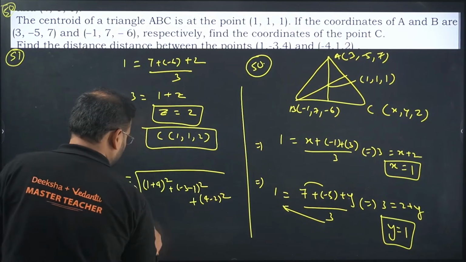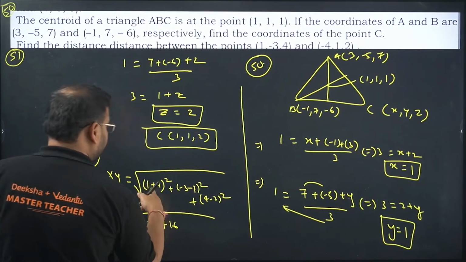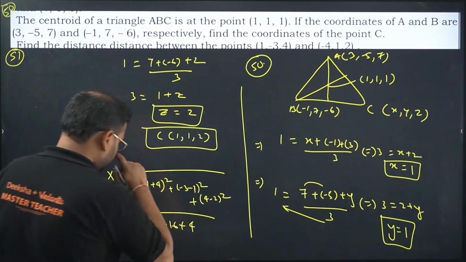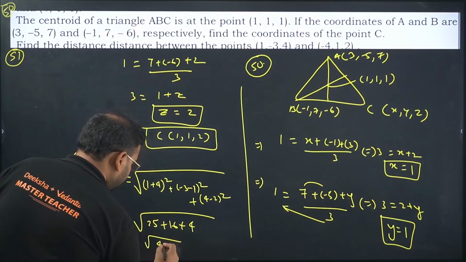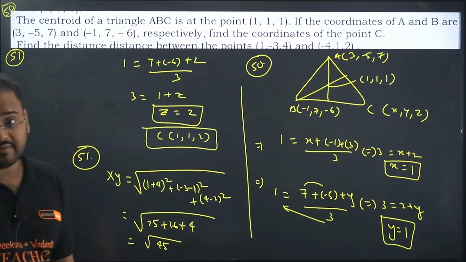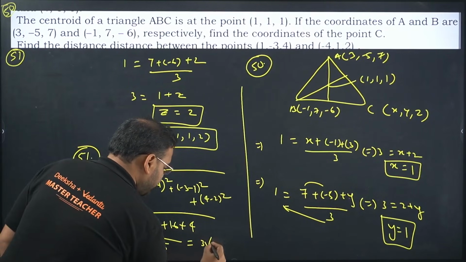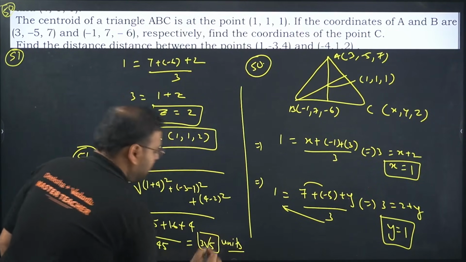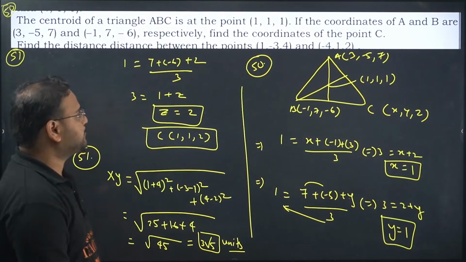Okay, check this out. I'm getting this value as 5 square is 25. So again 16, right? 5 square is 25, minus 3 minus 1 is minus 4, so 16, and plus 4, right? 20 and 45. Correct? 16 plus 4 is 20 and plus 25 is 45. Take the root of it as 3 root 5. This is my distance, in units. How come, sir? 9 into 5 is 45. Take the 9 root. You get 3 root 5 units. 51 is done. 52 now.